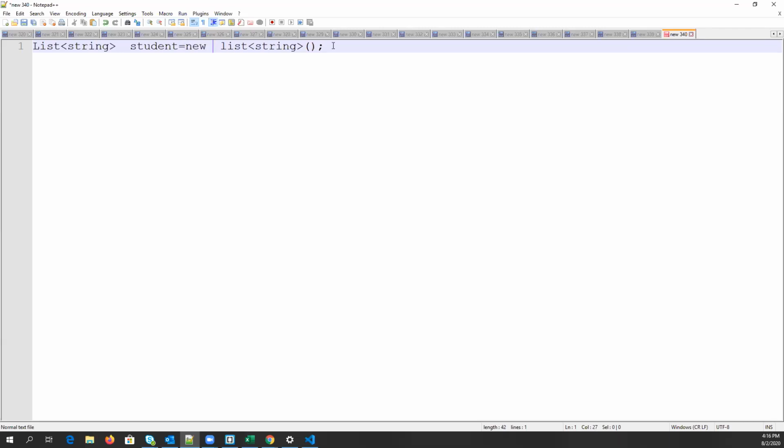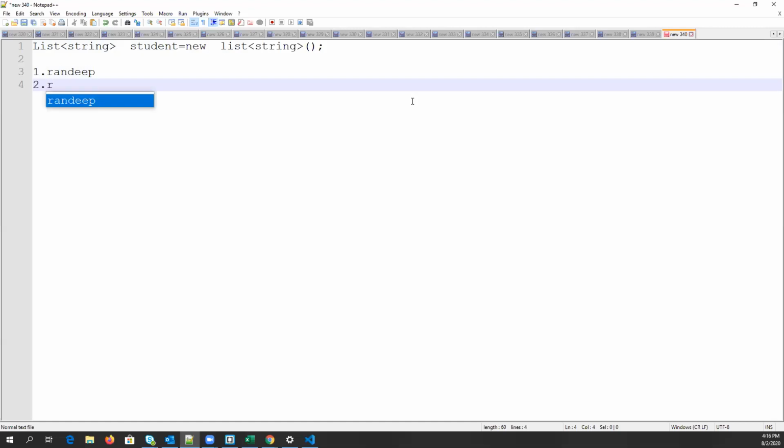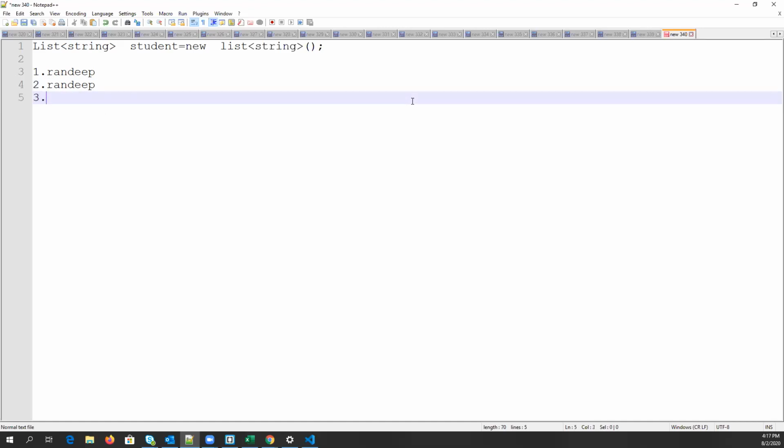So I have four values, let's say. I'm just typing the values like this. Randeep at index number one as well, Randeep at index number three as well, I have again Randeep.